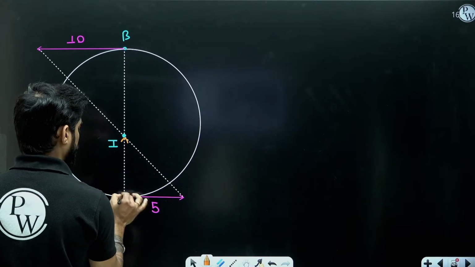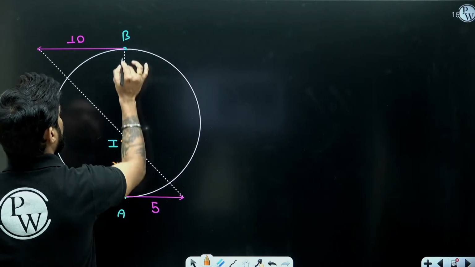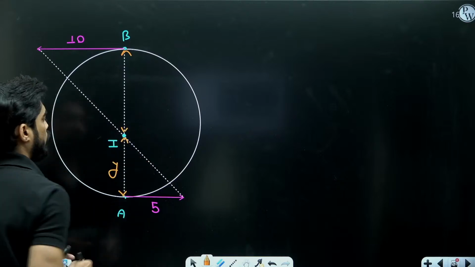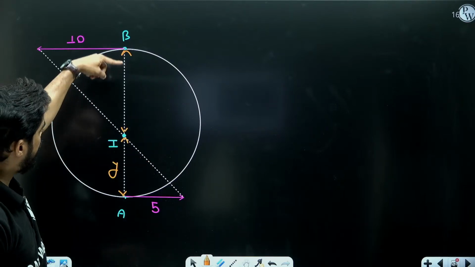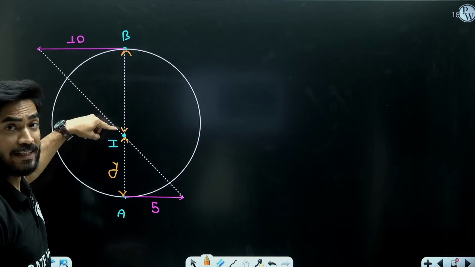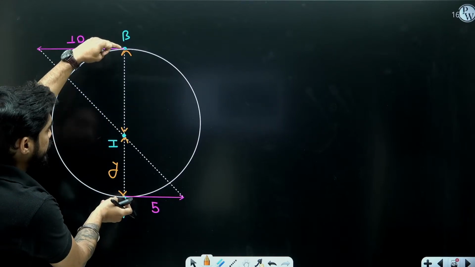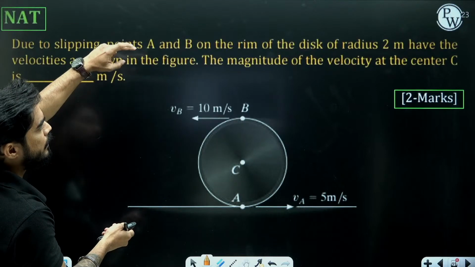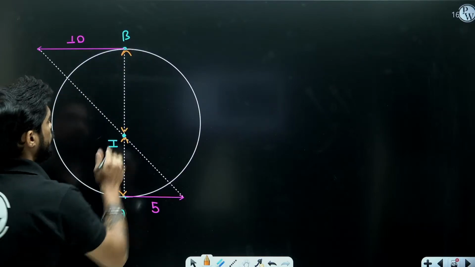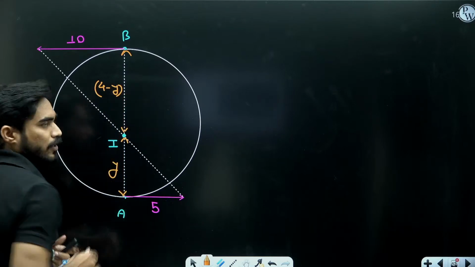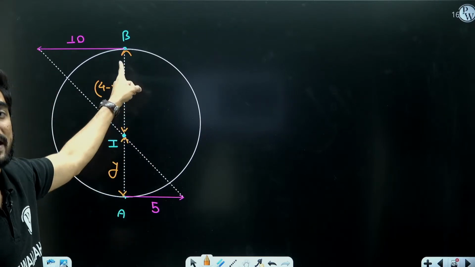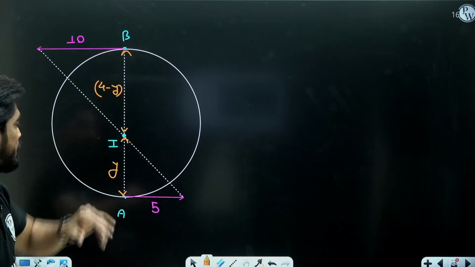Let's consider this y. So what will be this distance? If this is y, this will be diameter minus y. This entire distance is equal to the diameter. Diameter is what? 4 meter. So this is going to be 4 minus y. Don't make the mistake of writing it 2 minus y. It is going to be 4 minus y.